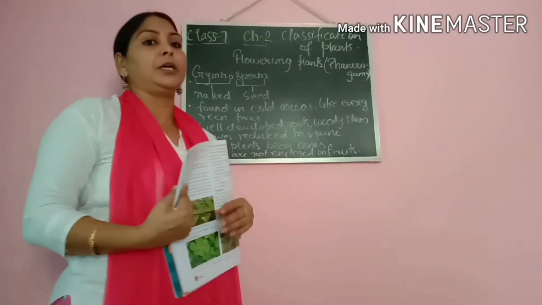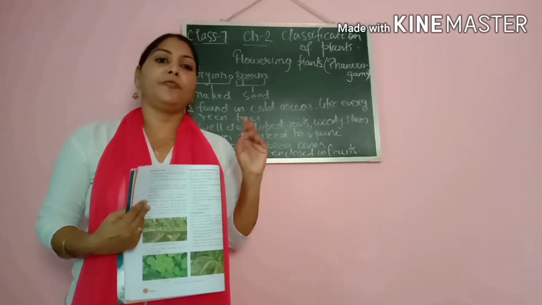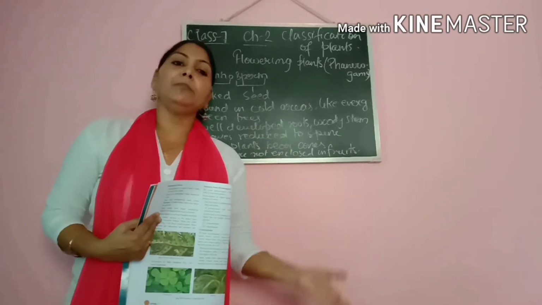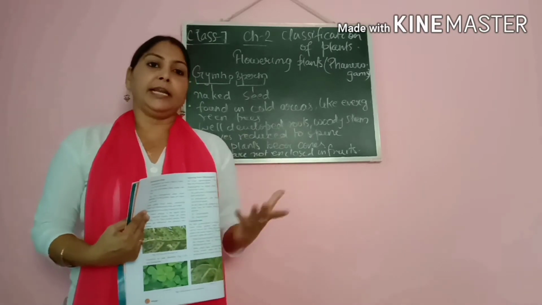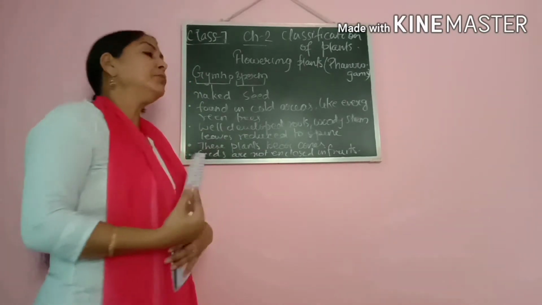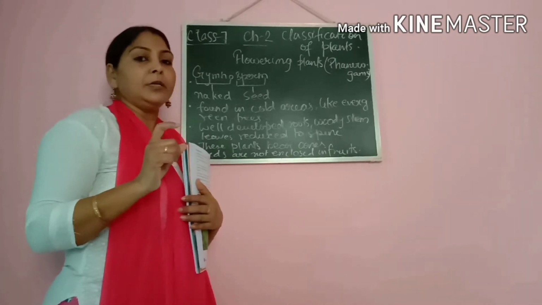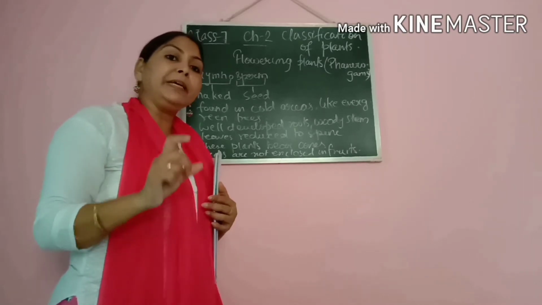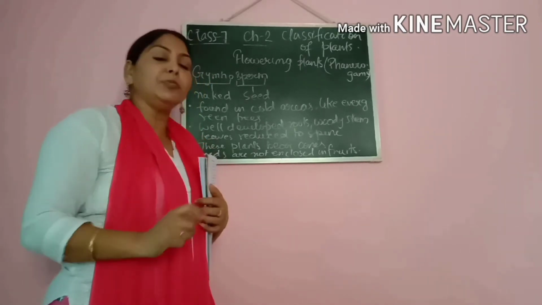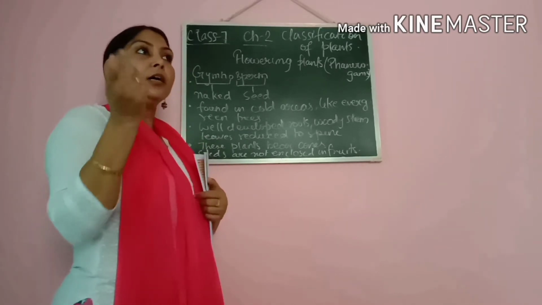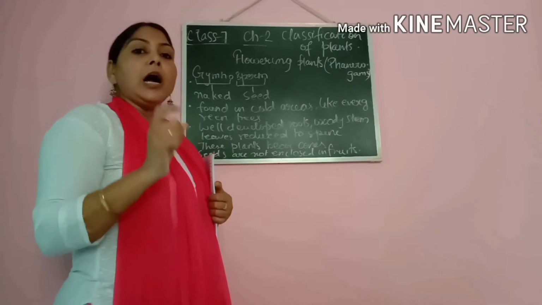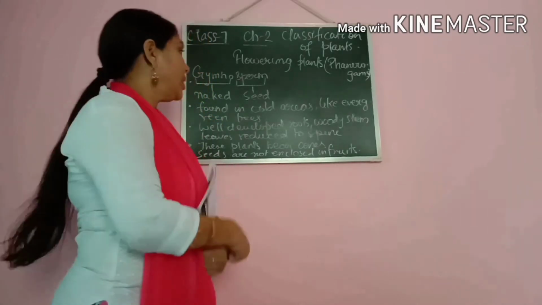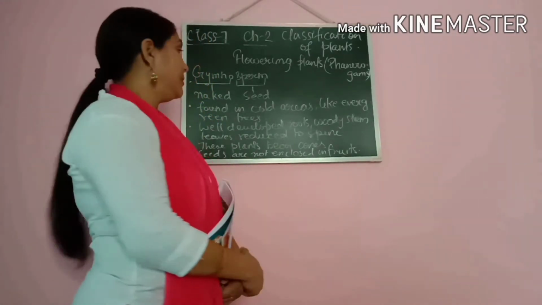That is gymnosperm. So what we have discussed is that flowering plants can be further classified into gymnosperm and angiosperm on the basis of their fruits and the seed coat. Now the word gymnosperm has a meaning: gymno means naked and sperm means the seed. So in case of gymnosperm, in these plants the seeds of the fruit are naked. I mean, they are not enclosed within the fruit. So let us see what are the features of gymnosperm.